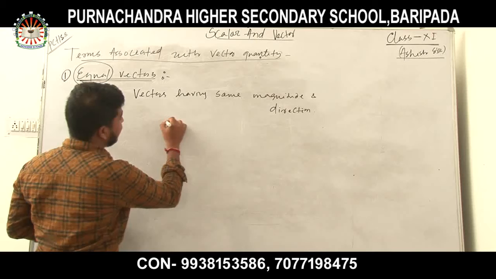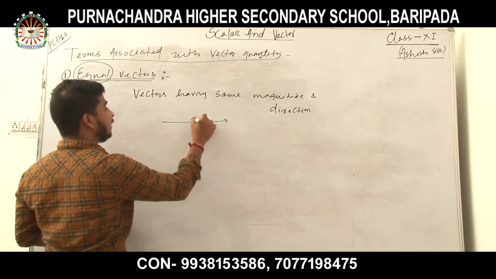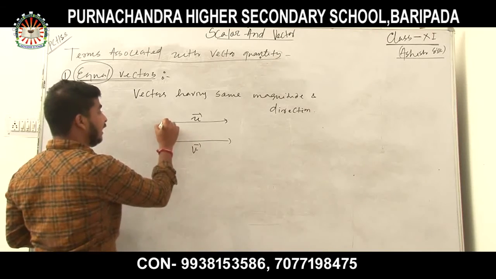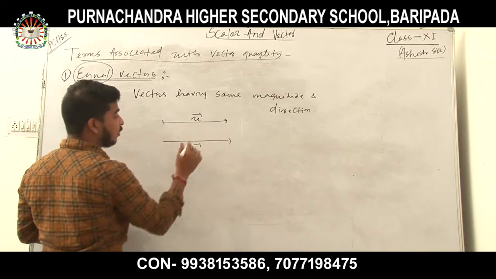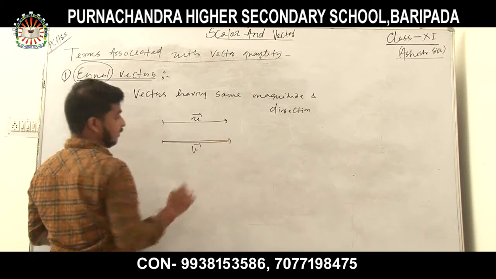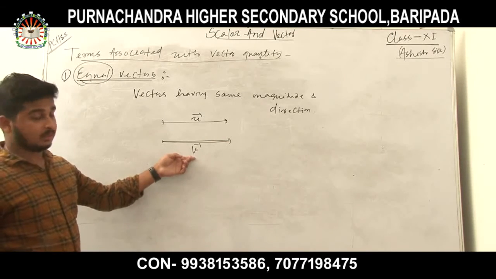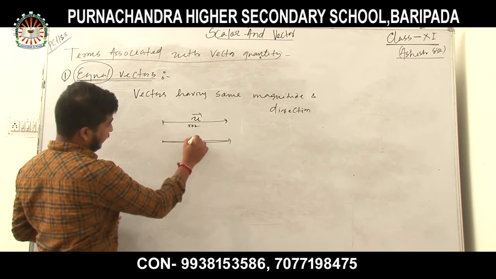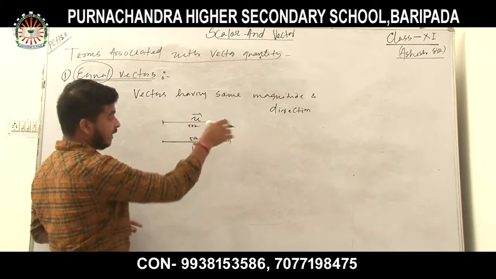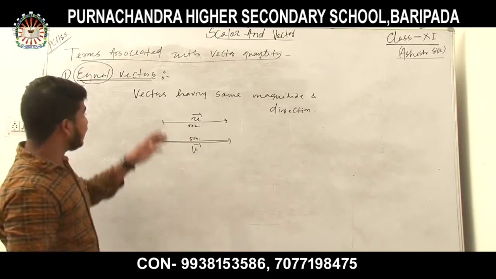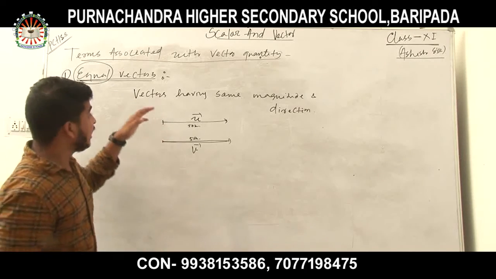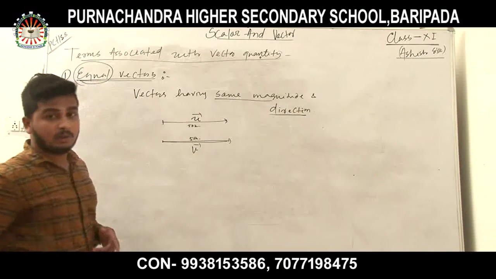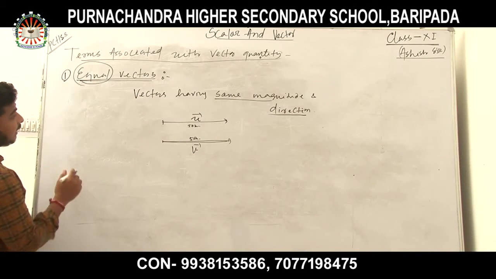Suppose this is u vector and suppose this is v vector. The length of the line is equal to the length in v vector. The magnitude, suppose this is 50 km, then this will be 50 km. It is towards east, it is also towards east. So these are known as equal vectors, having same magnitude and same direction.